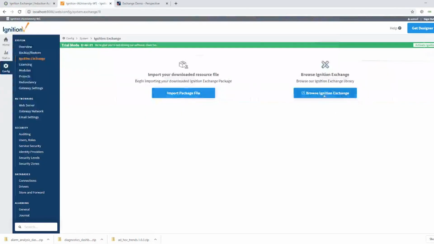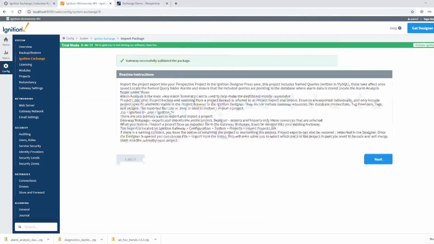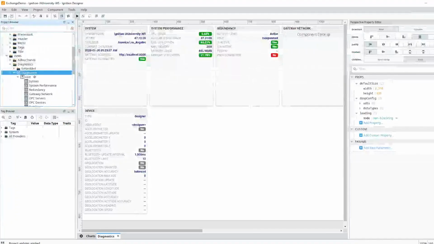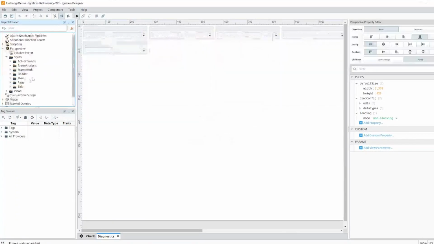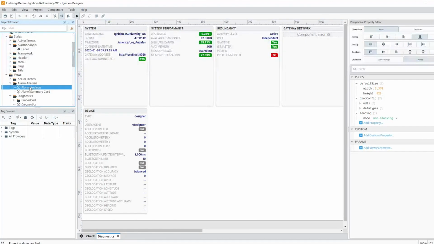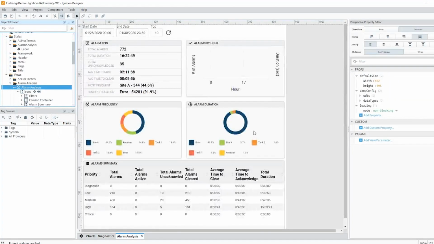We'll go through the same process here where I import a package file and I just drag that in. And when I come back to the designer here, refresh from the gateway, I can see it added alarm analysis here. And within alarm analysis, there's an alarm analysis view. If I just open that up here, then you can see it gave me a screen automatically that's tied into my alarms on my system.